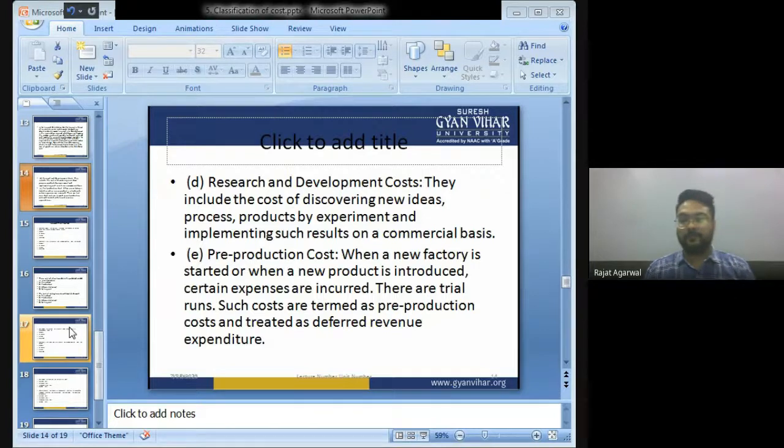Pre-production cost. Bachcho, whenever a new factory is started, whenever a new product is introduced, certain expenditures are incurred. Those expenditures are known as pre-production cost. Pre-production cost means all the expenses which are done before doing the production. Pre-production means before doing the production. All the expenses which are done before starting the production are known as pre-production cost.